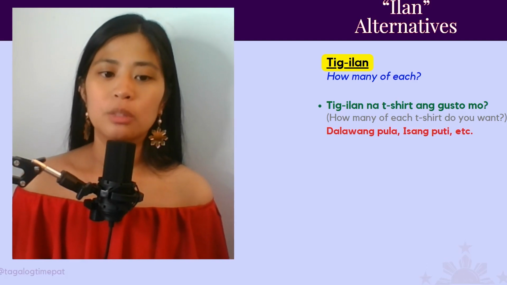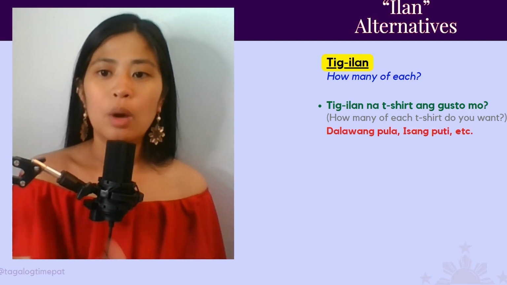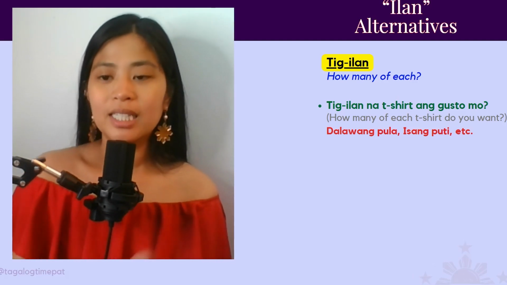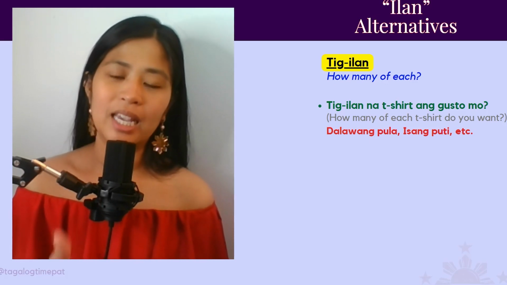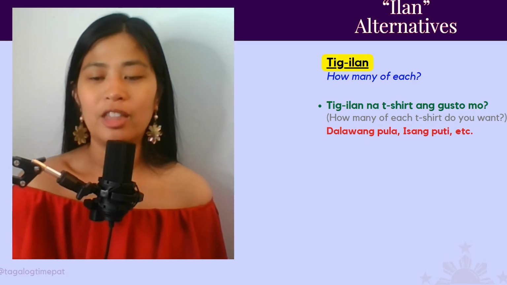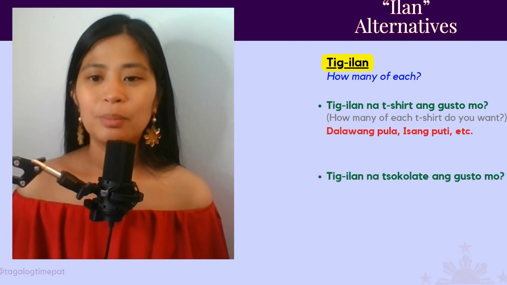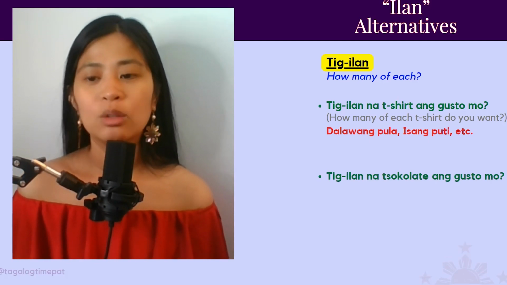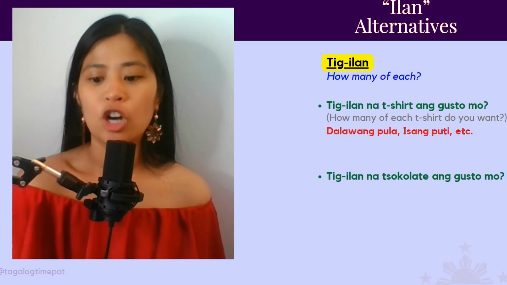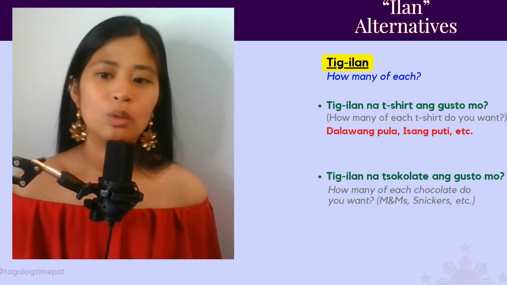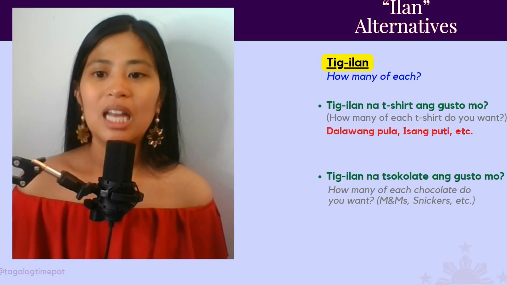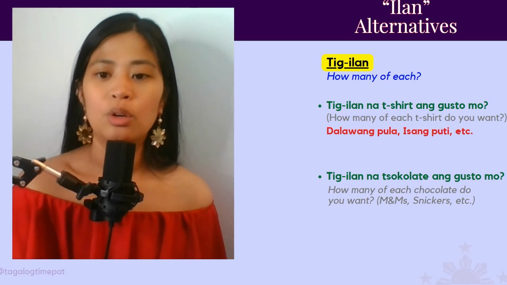Your response would just be the number of it. So, dalawang pula, 2 reds, isang puti, 1 white, and so on. So, you see it's asking how many of each type of thing. Another example, tig-ilan na tsokolate ang gusto mo? How many of each chocolate do you want? So, for example, if there are M&Ms, Snickers, Twix, and so on, tig-ilan na tsokolate ang gusto mo?